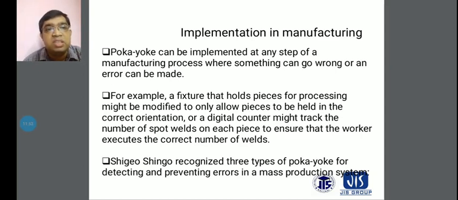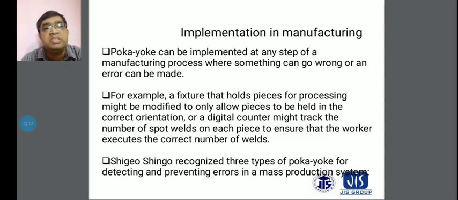Shigeo Shingo recognized three types of Poka-Yoke for detecting and preventing errors in mass production systems. Basically, this is in our manufacturing units. Mass production is done on a continuous basis, for example producing more than 50,000 products at a time.